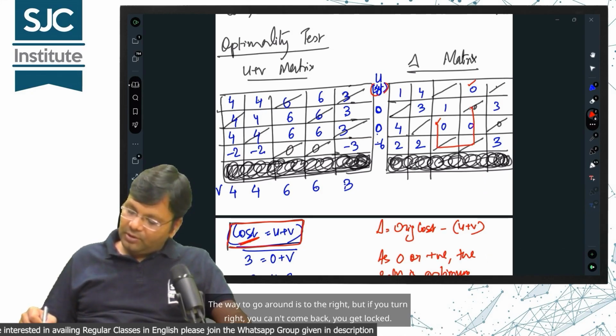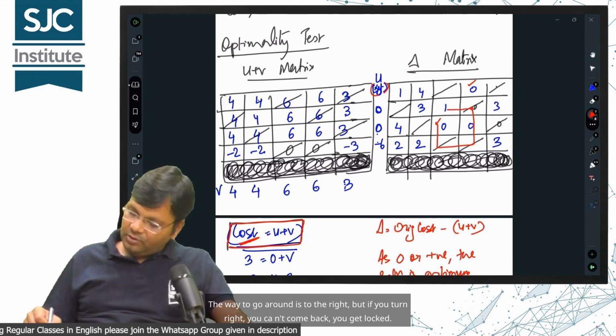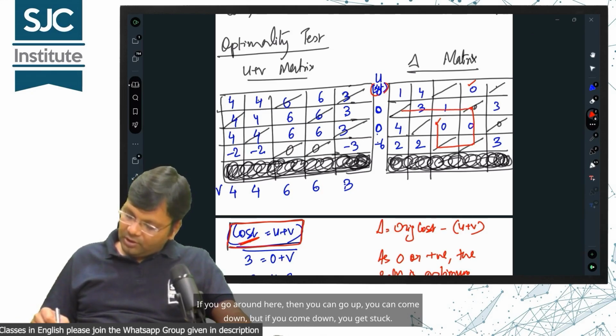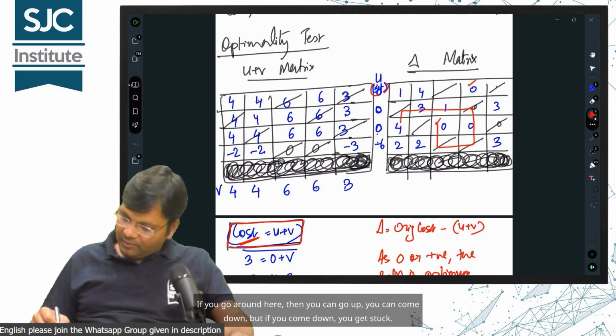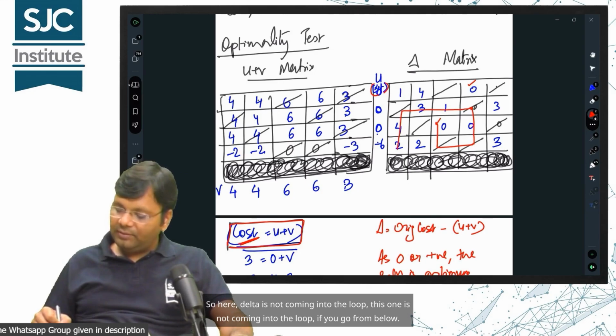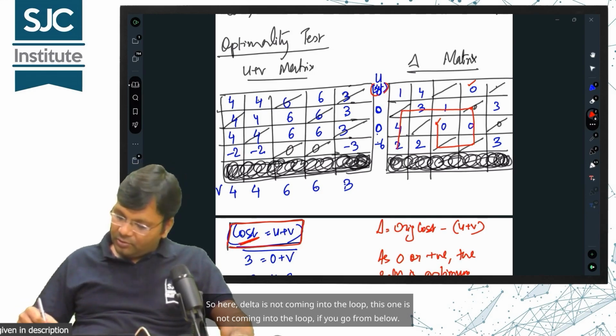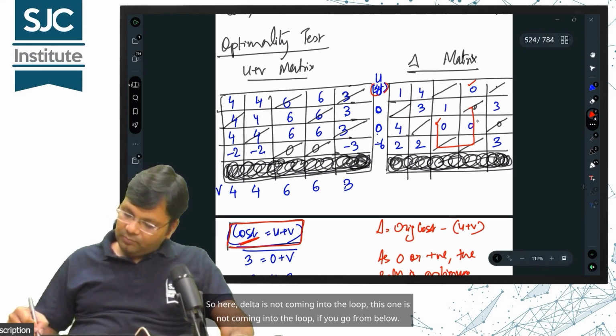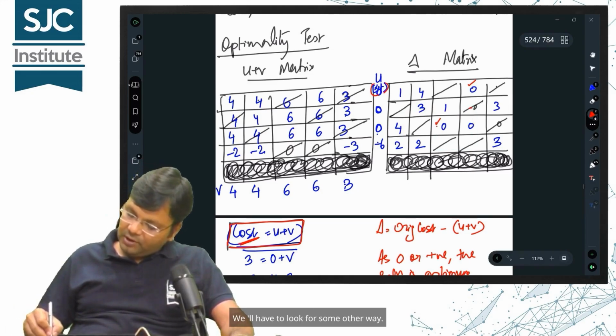The way to go around is to the right, but if you turn right, you can't come back, you get locked. If you go around here, then you can go up, you can come down, but if you come down, you get stuck. So here, delta is not coming into the loop, this one is not coming into the loop if you go from below. We'll have to look for some other way.